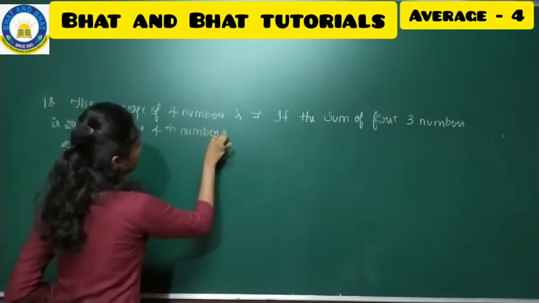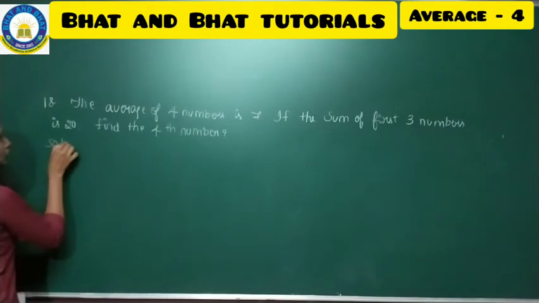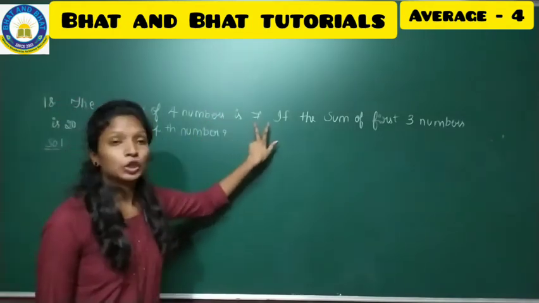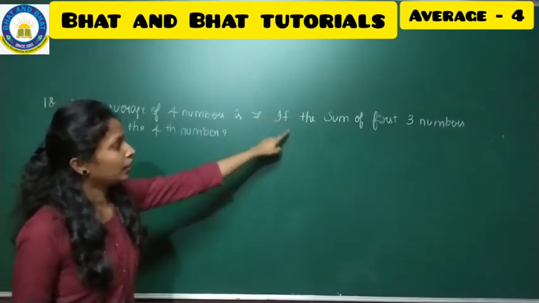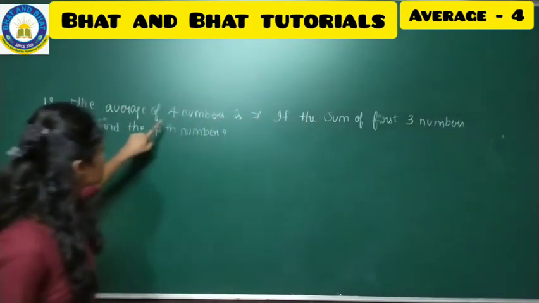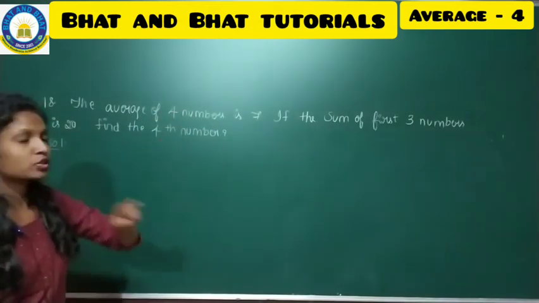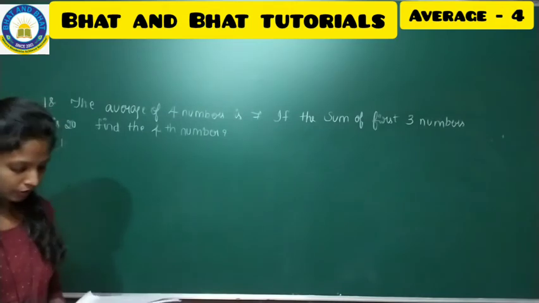So what they are telling in the question, go through that. When you take the average for 4 numbers, you will get 7 as the answer. And when you take the sum of 3 numbers in the 4 numbers, you will get 20. And then the last number, the fourth number, you have to find out.